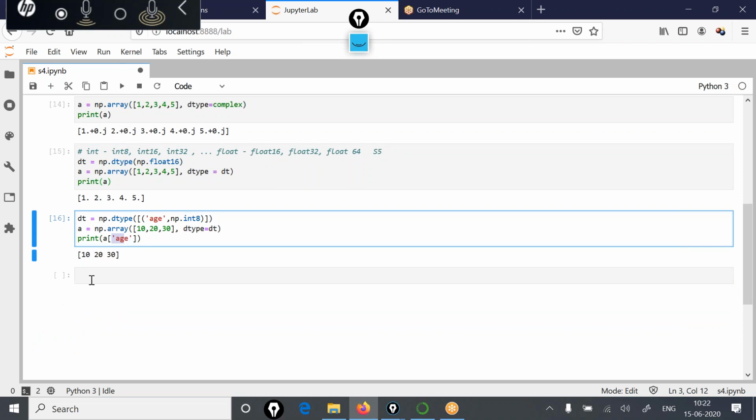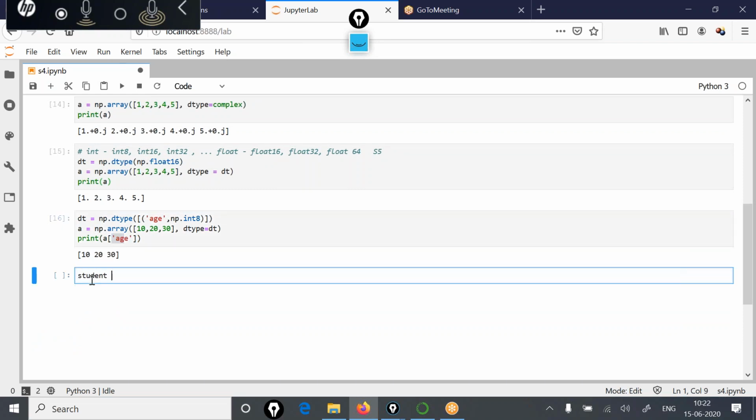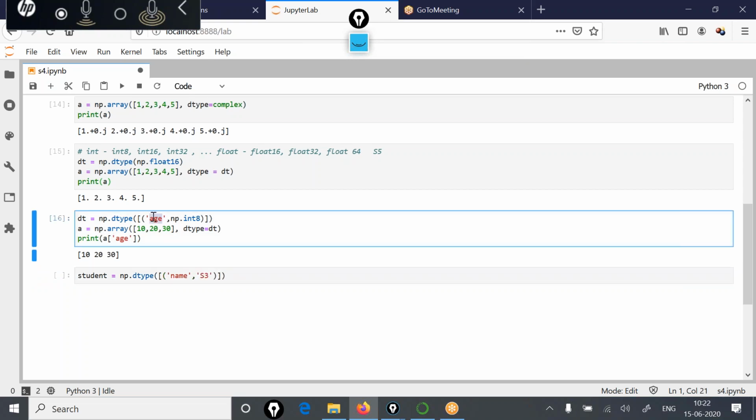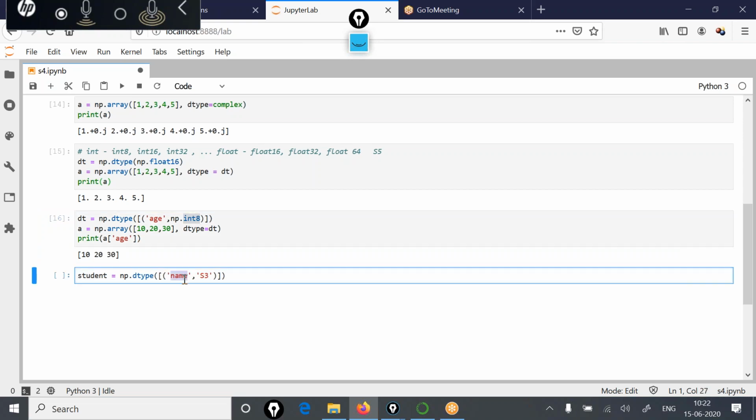And similarly, let's say we are creating a student data type like this, np.dtype, where the first type, let's say, is your name, comma S3. So here we mentioned that name is another column that would be there in our array, and in that column we would be storing a string of at most 3 characters.